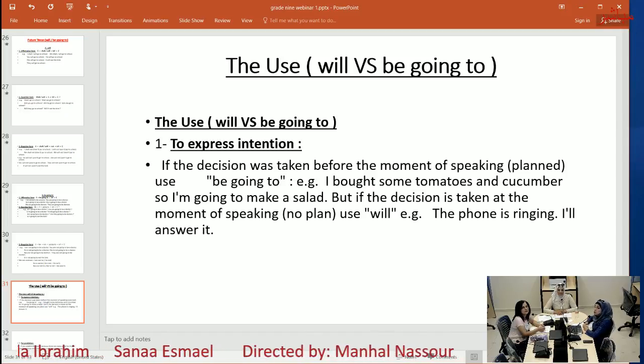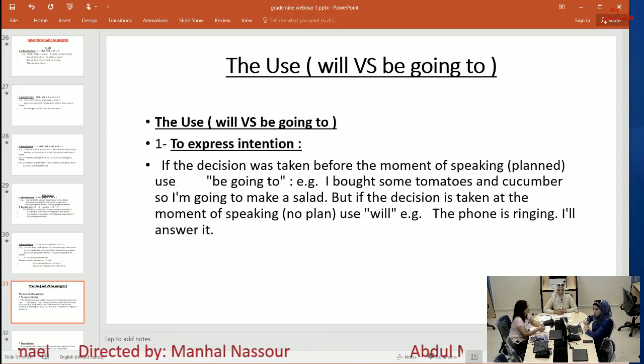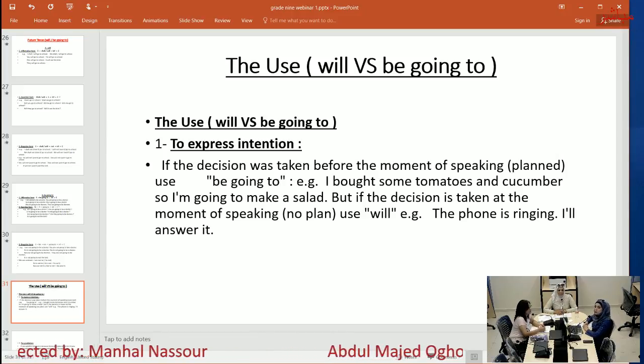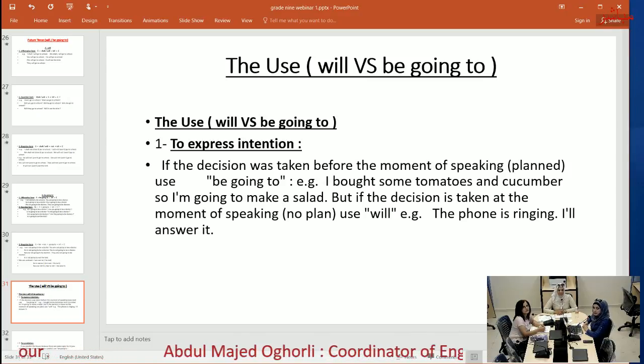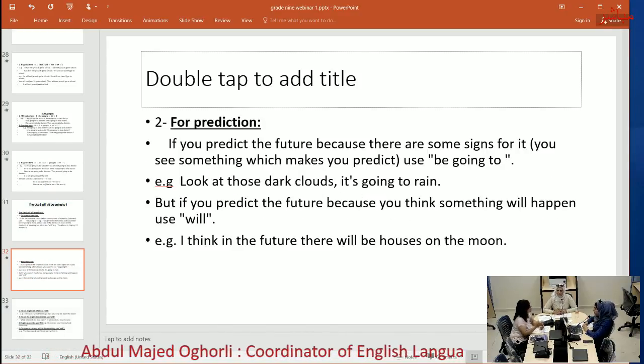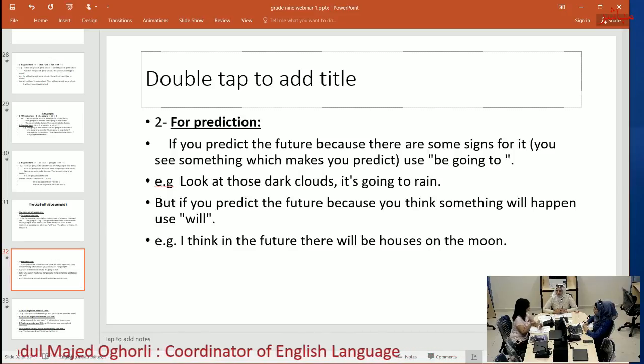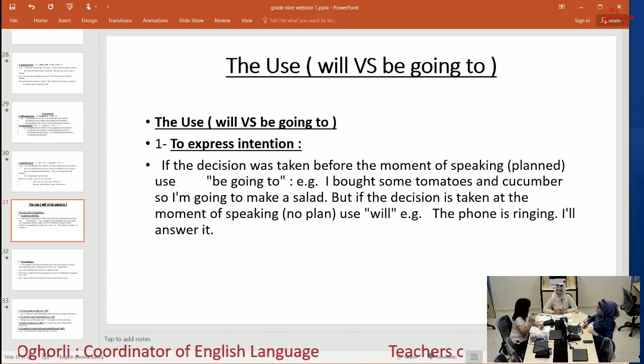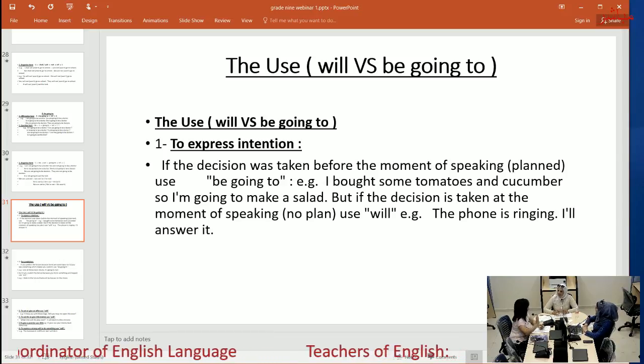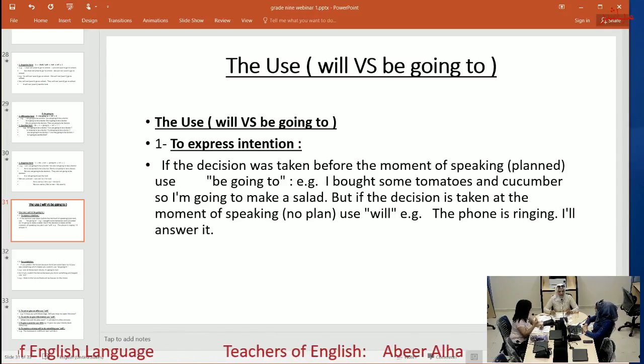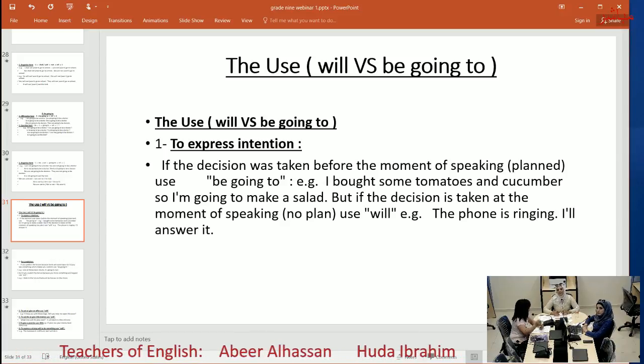But if the decision is taken at the moment of speaking, we mean by that we have no plan, we use will. For example, the phone is ringing, I'll answer it. If I am hungry and want to make a salad, I didn't plan, I didn't buy anything, okay, I will make a salad. This is a fast decision. But when we prepare things, when you think and decide something before you speak, we use be going to.